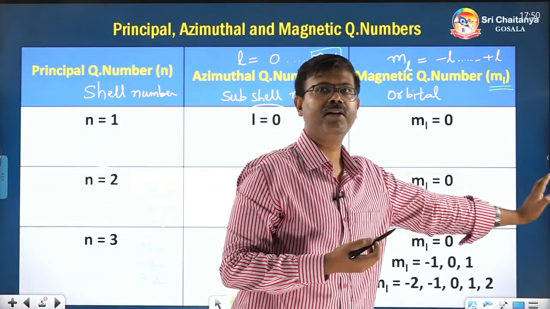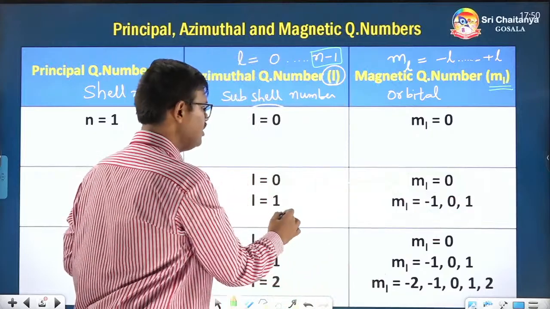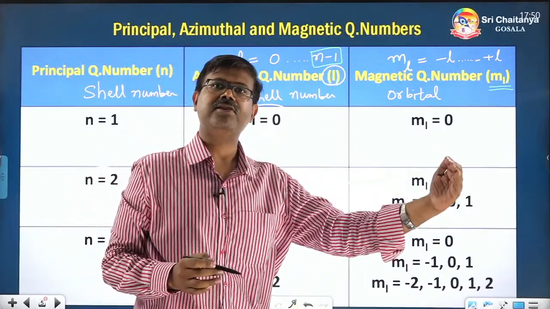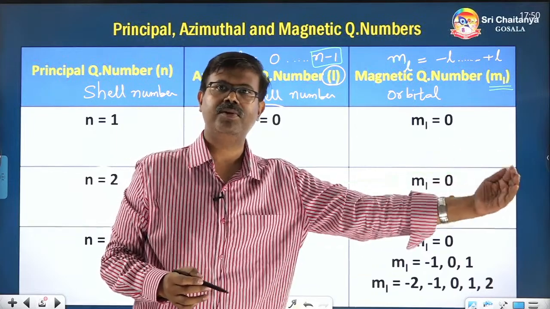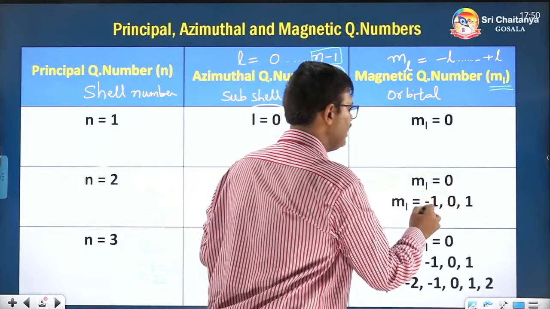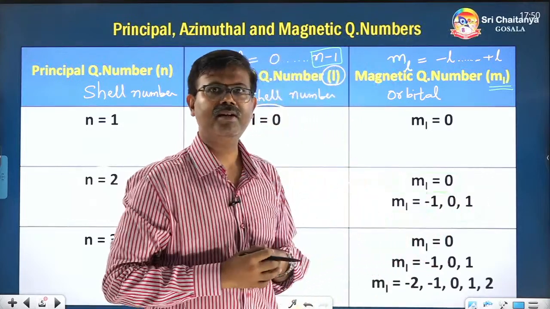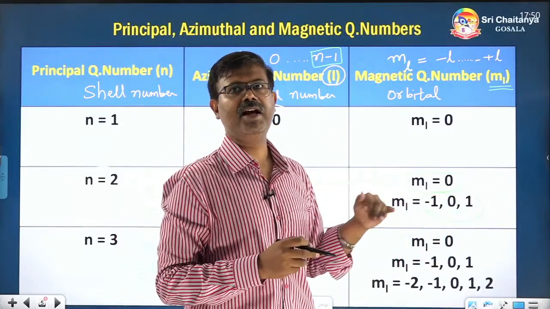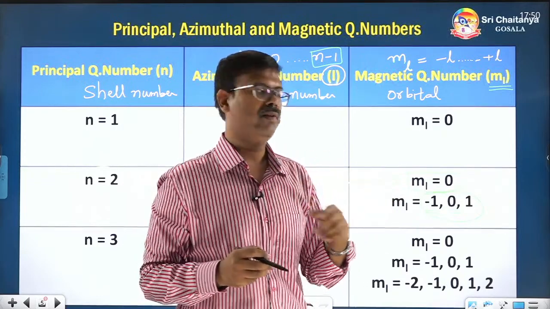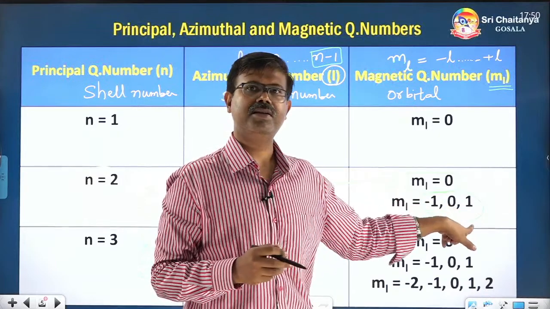Don't go beyond 1, because here the l value is 1. So you start with minus 1 and the final value has to be plus 1. Don't cross that plus 1 value. So total how many orbitals will be there? 3 orbitals will be there, and the magnetic quantum numbers of those orbitals will be minus 1, 0, 1.